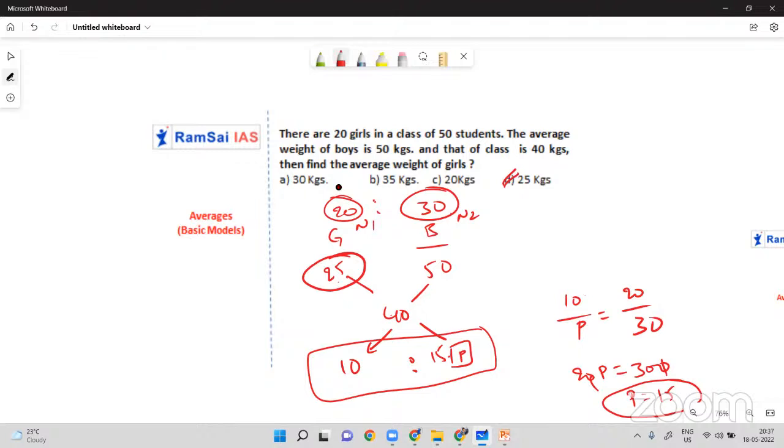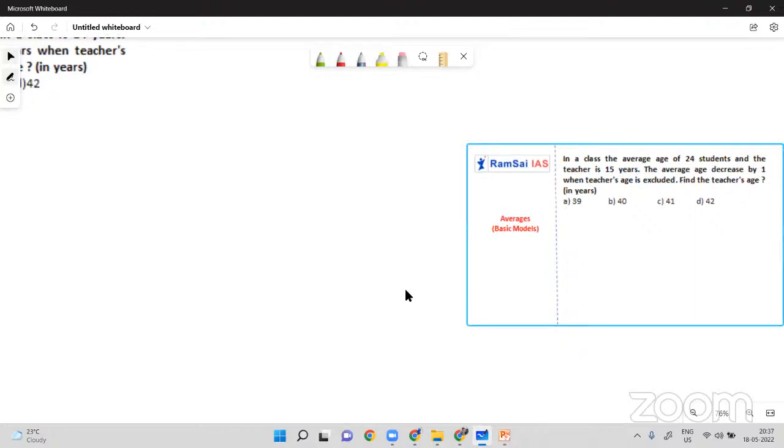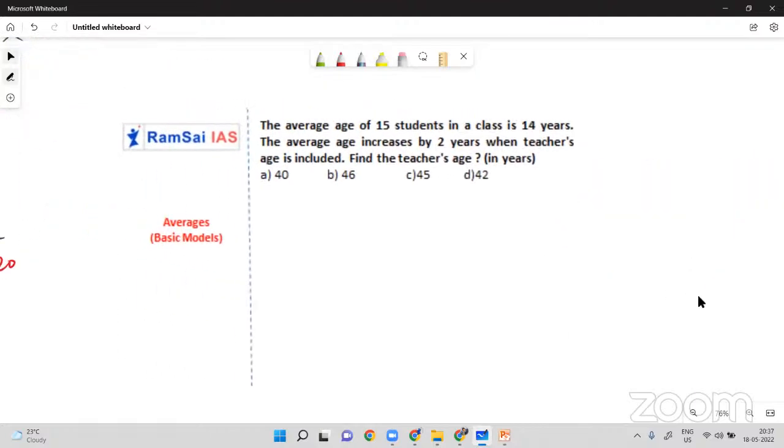Okay, now guys, trust me, I never do this kind of problems using our traditional method. I go with alligations and mixtures only because it gives you answers easily. Within 10 seconds, you can solve this question. As I explained, I took around 30 to 40 seconds, but if I am solving on my own now, I will not take this much time. So that is the beauty of alligations.